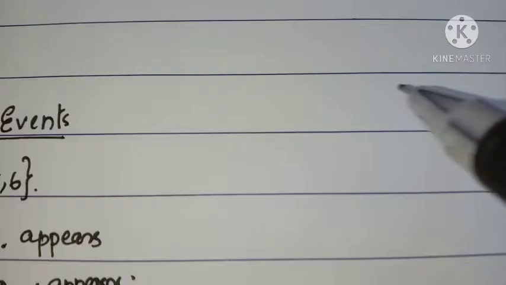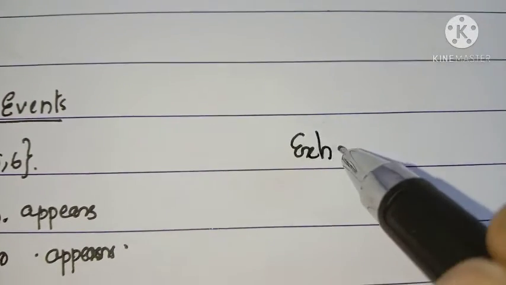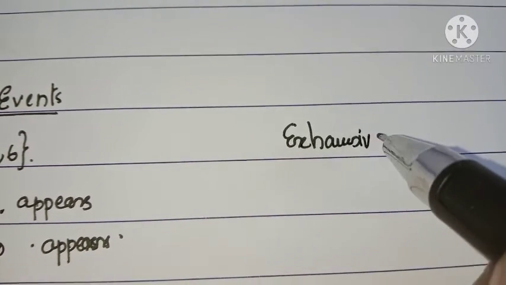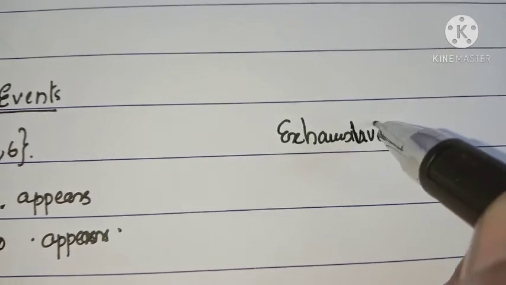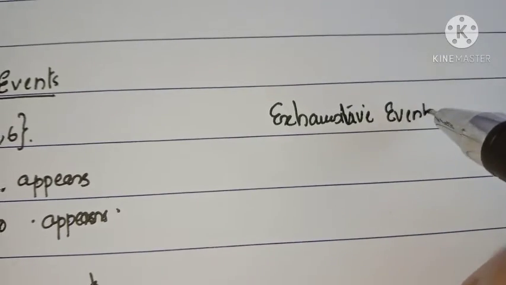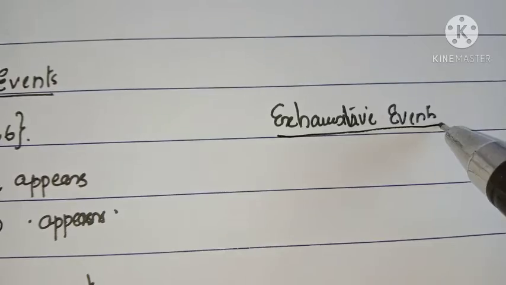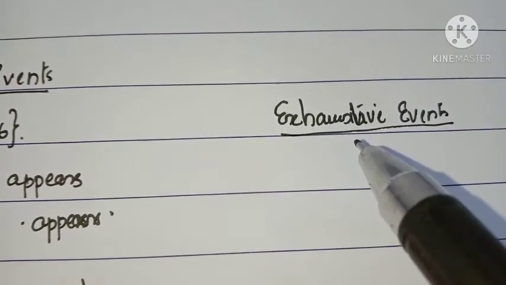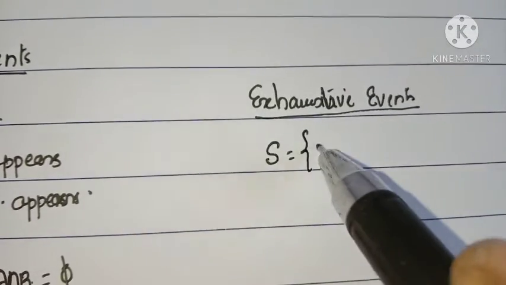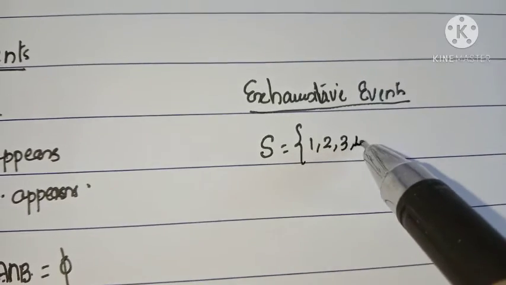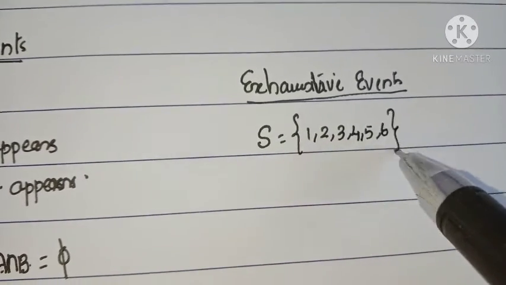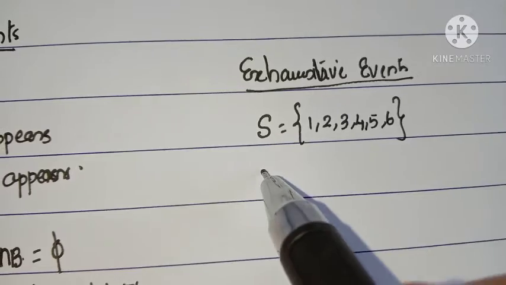Now listen, next is exhaustive events. Consider the same experiment, throwing a die. So the sample space is 1, 2, 3, 4, 5, 6. Now define the events.